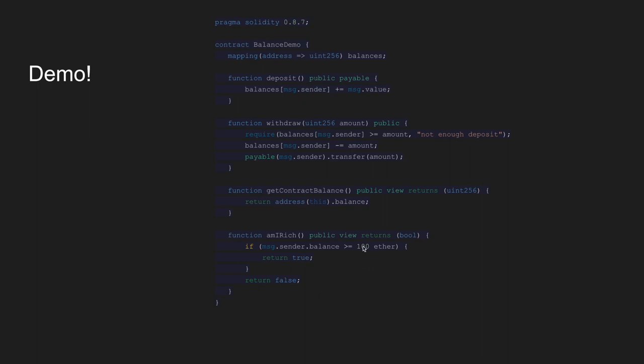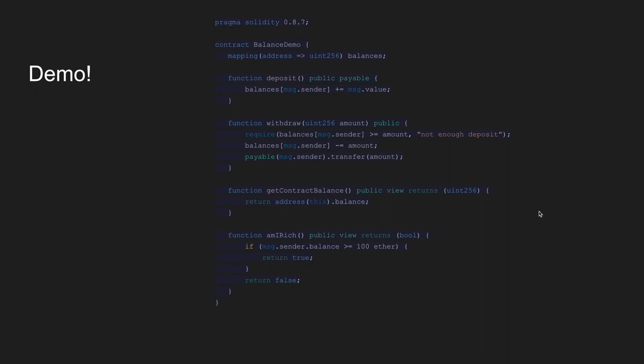Note how this Ether keyword here, what is this? Well, Ether is actually specified in units of 1 out of 10 to the 18, which are called units of Wei. So when you send a decimal value of Ether, you are actually sending the appropriate amount of smaller units. Remember how Solidity doesn't have floats, because floats could lead to blockchain splits? And so our solution to get rid of blockchain splits is to get rid of floats. Modern problems require modern solutions. So this is just a nice shortcut of saying 100 times 10 to the 18, which is the smallest divisible unit of Ether.